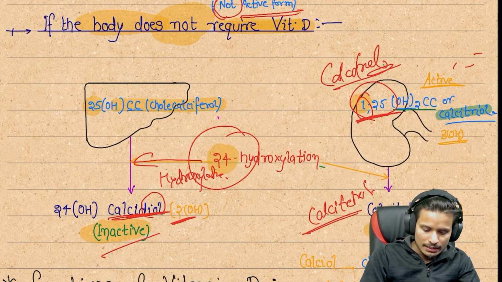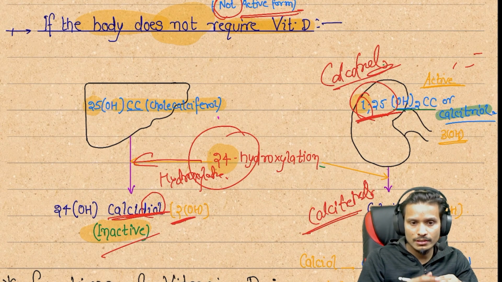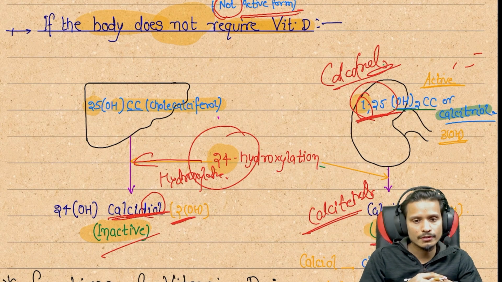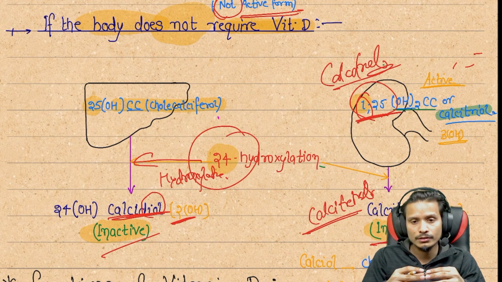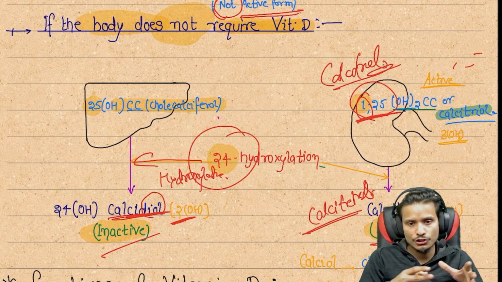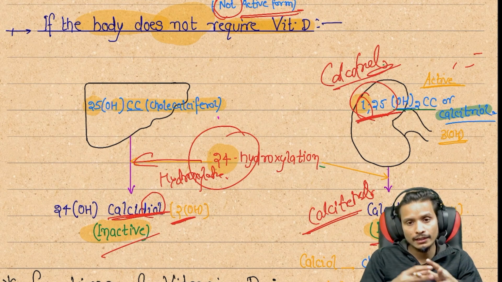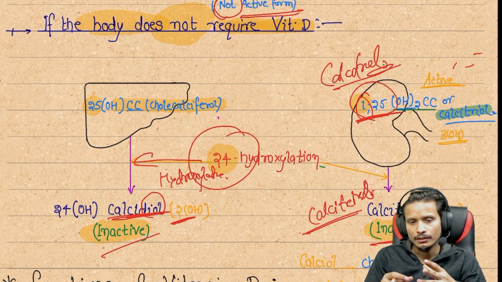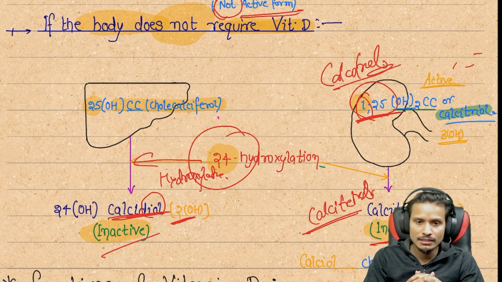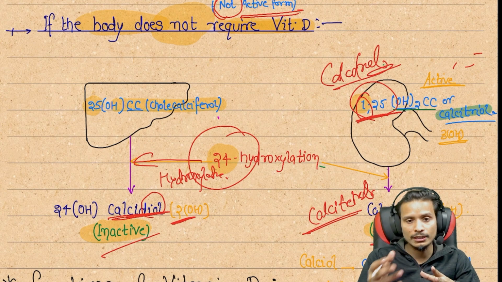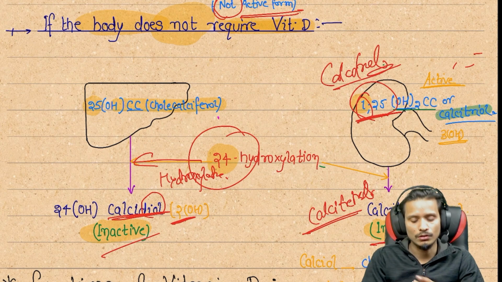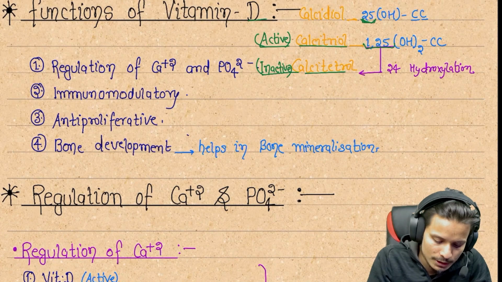Understand? I think calcitetrol, because once again hydroxylation is done after the blood circulation is exiting out from the kidney, and through which the vitamin D exits out through the kidney, and they are then activated or inactivated. If they are activated, it means they are calcitriol, and if they are deactivated or inactivated, then they are calcitetrol. Next we can see the function of vitamin D.